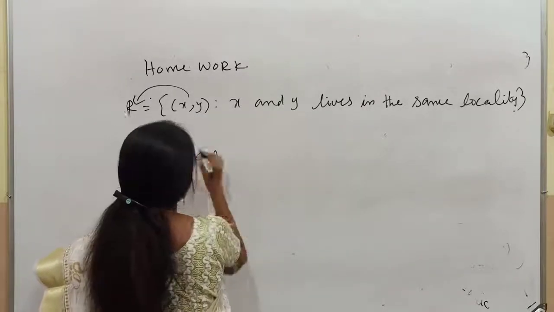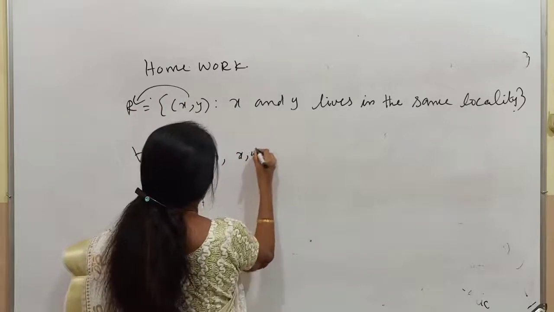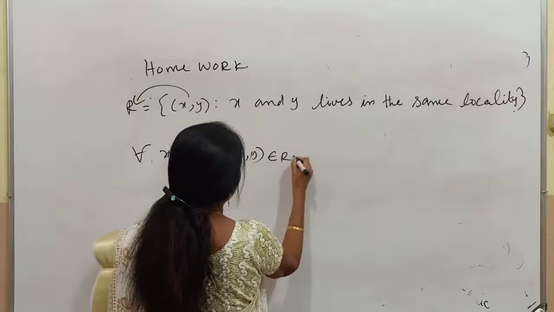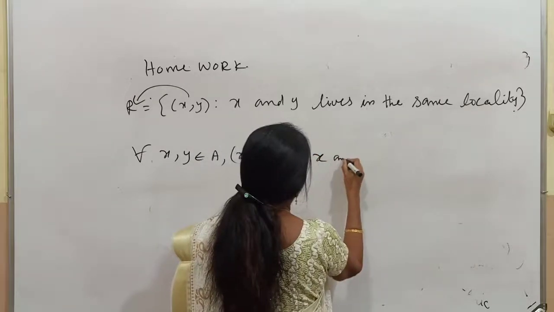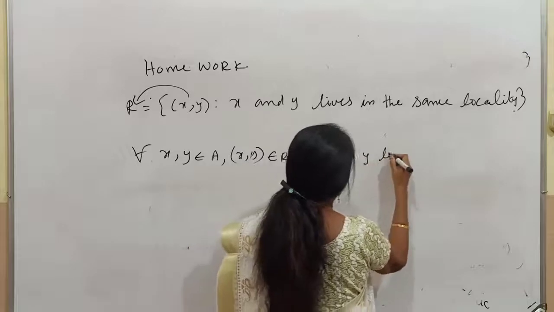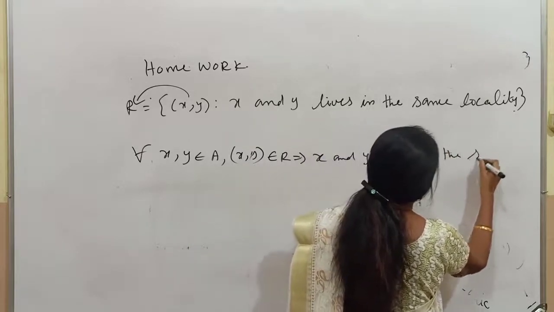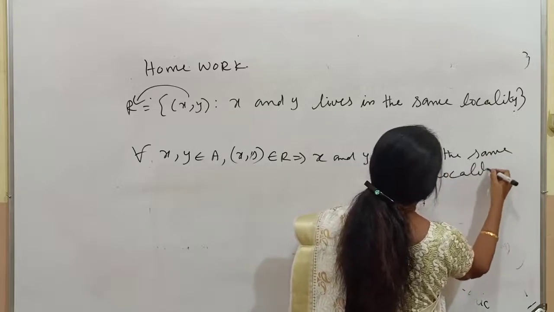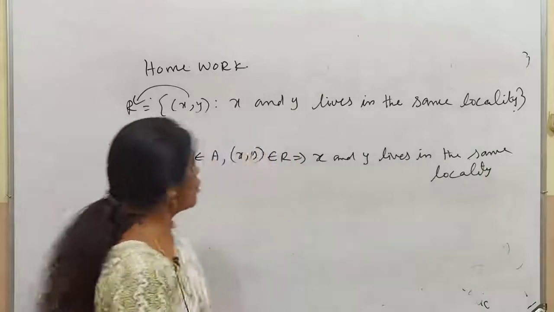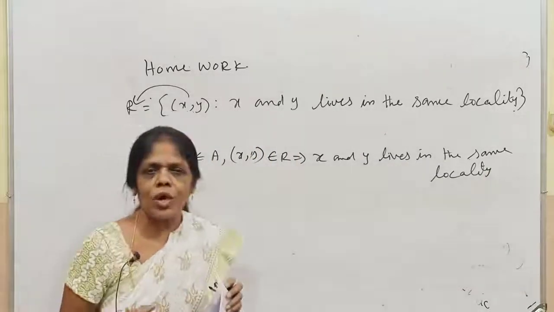Now listen, for all x, y belongs to A, how will you write this one? As I told you already, this belongs to this: x, y belongs to R implies x and y live in the same locality. Now what will you do for transitive? You know reflexive. As I told you already, take it as homework.